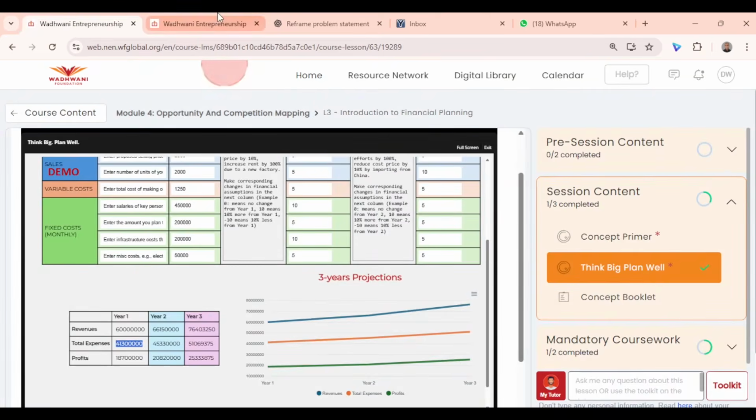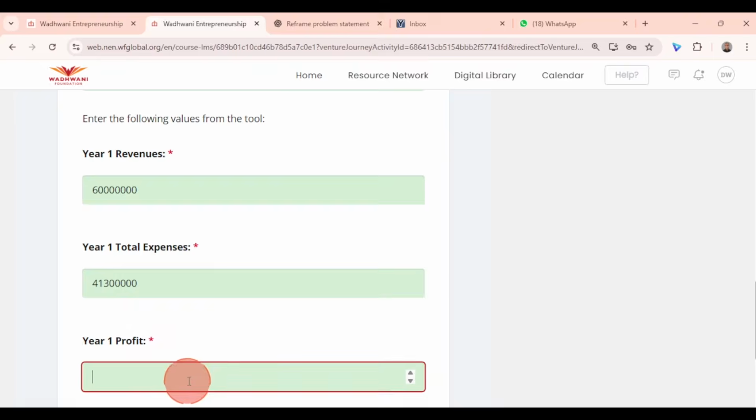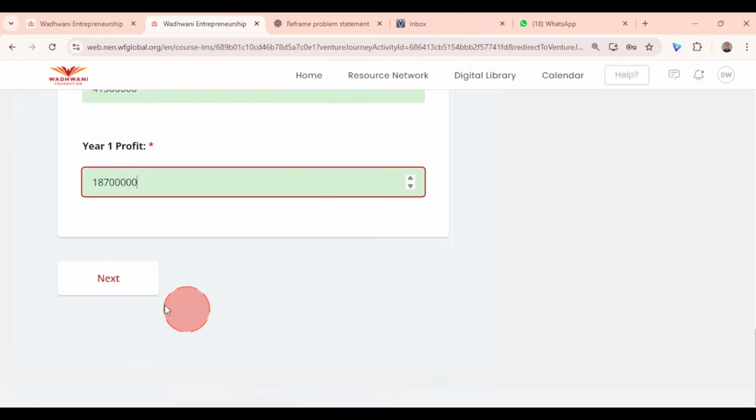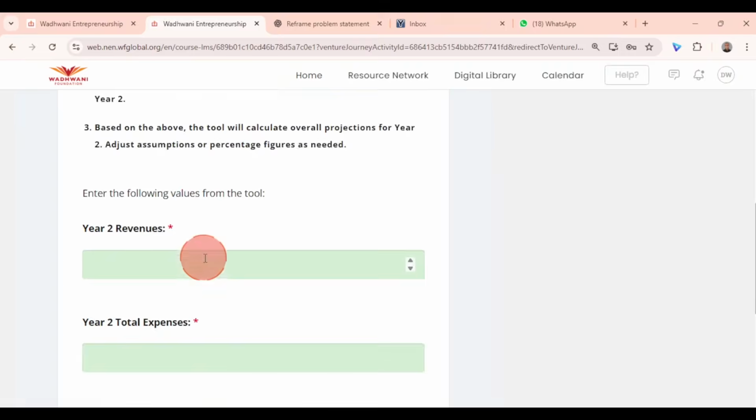Year 1 total expenses. Total expenses is mentioned here. Copy paste it from here to here. What is the profit? Profit is mentioned here. Copy paste it over here. Go next. Now the same thing you have to do with year 2 and year 3.